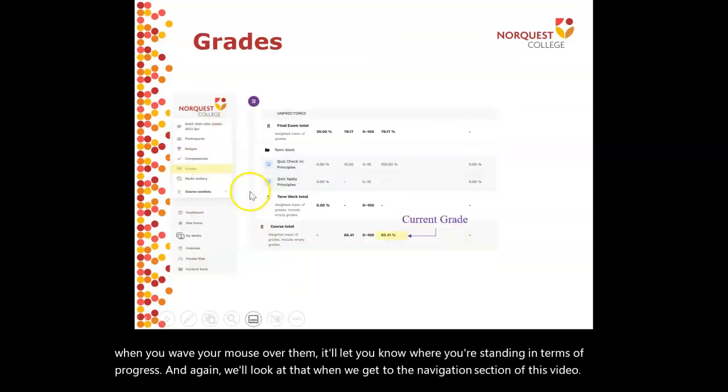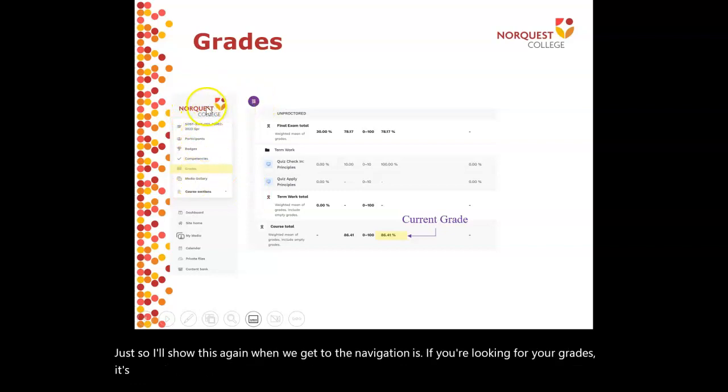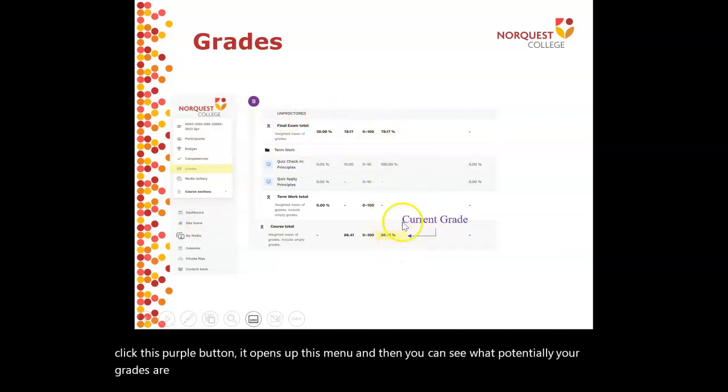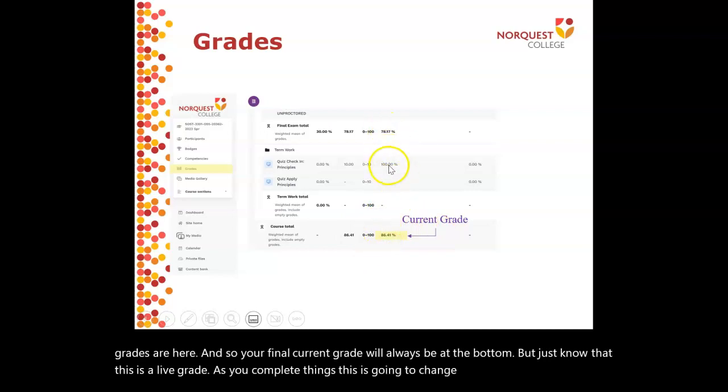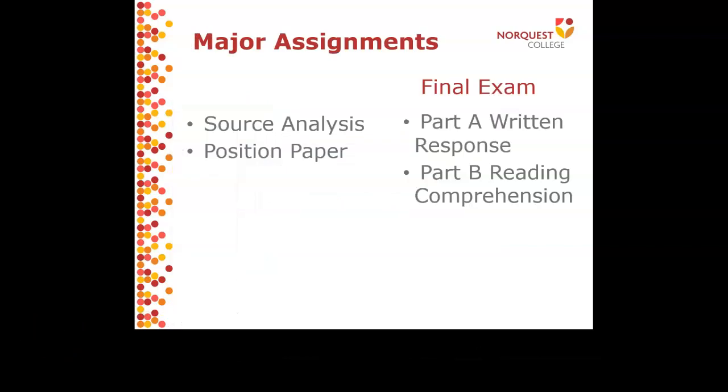Just so you know, I'll show this again when we get to the navigation: if you're looking for your grades, click this purple button, it opens up this menu, and then you can see what potentially your grades are here. Your final current grade will always be at the bottom, but just know that this is a live grade. As you complete things, this is going to change. But if you want to see how you did on specific items, it'll be there as well.